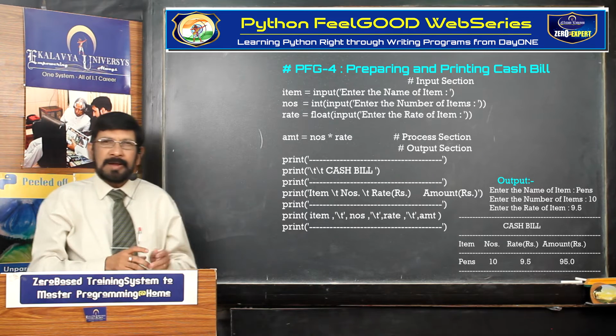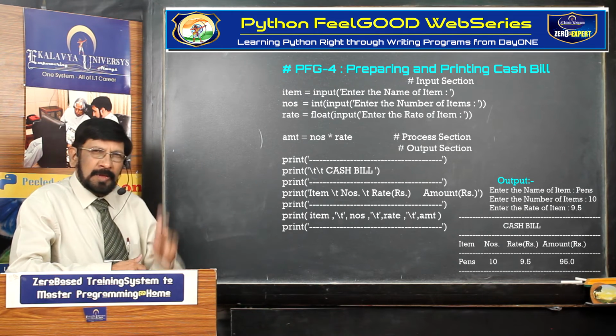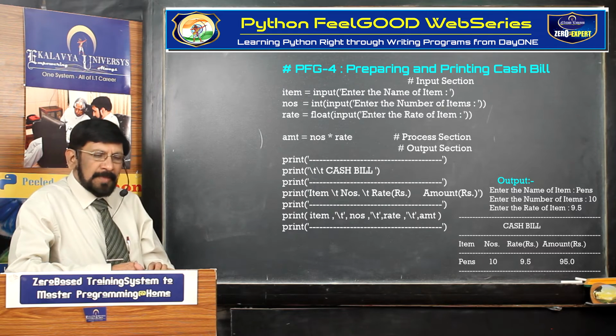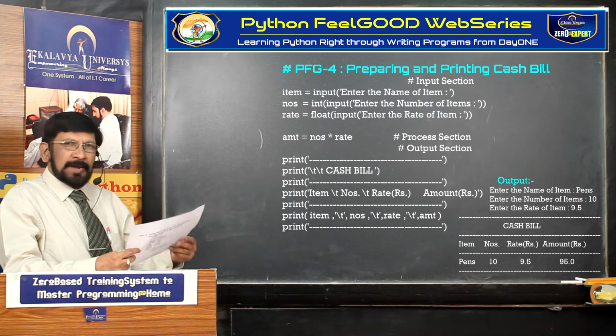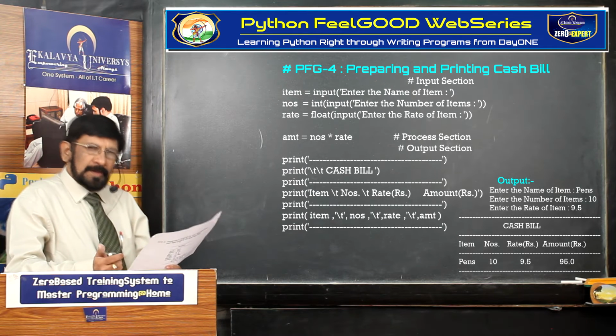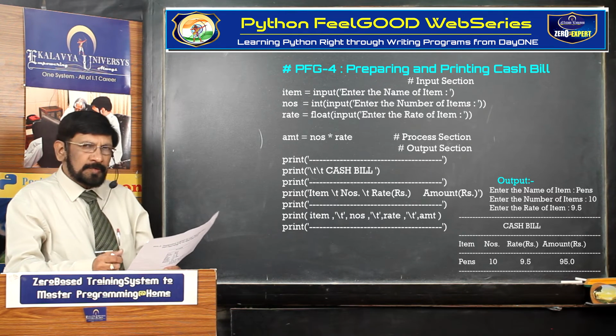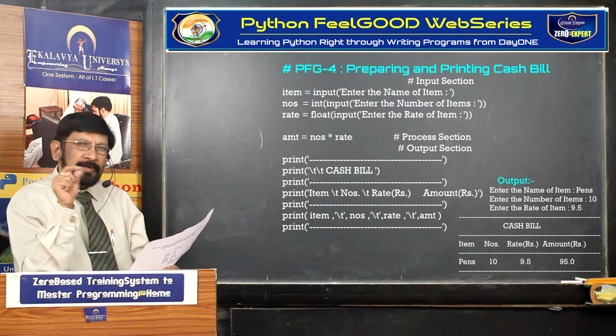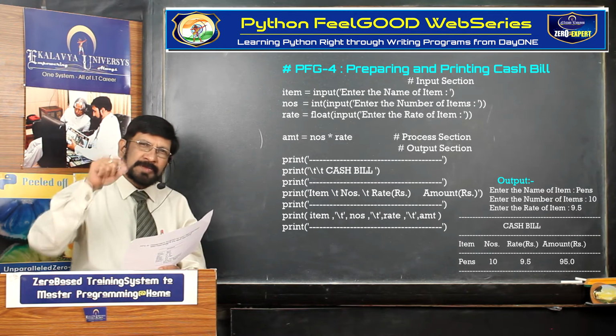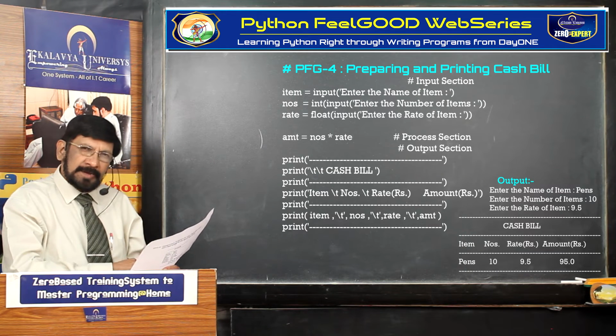Okay. Now let us focus on the crucial point I explained. Here you see the code. The first item you are reading is a string. You use the input function and read it. Thereafter numbers you are reading. The input function should be placed within the int function.